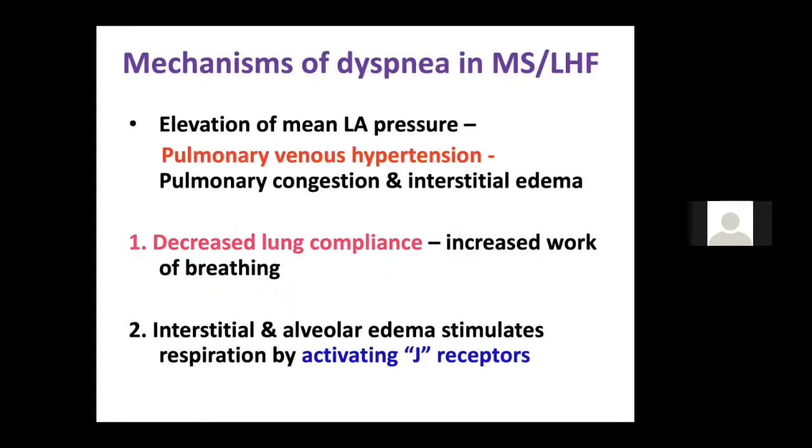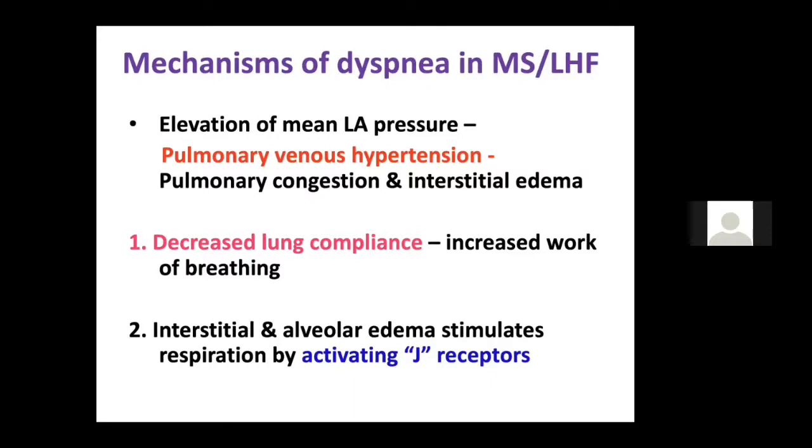Now, what are the mechanisms of dyspnea? I'll again mention the first important is the elevation of mean LA pressure. So, what does happen because the valve is very tight, the LA is dilated, the mean LA pressure is increased, and that causes the pulmonary venous hypertension, which causes pulmonary congestion and interstitial edema, activating the J receptors, which causes the increased work of breathing. That is the most important mechanism you should know.